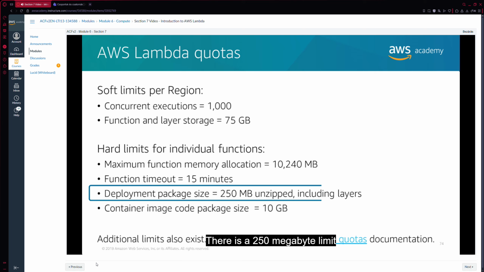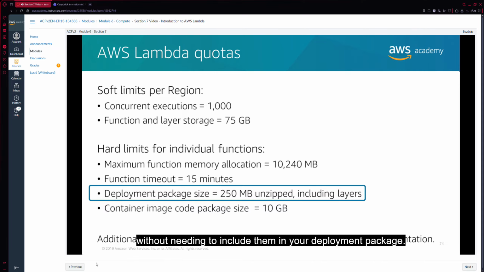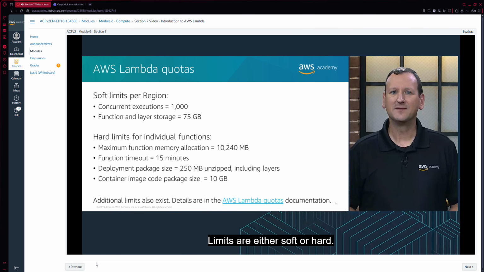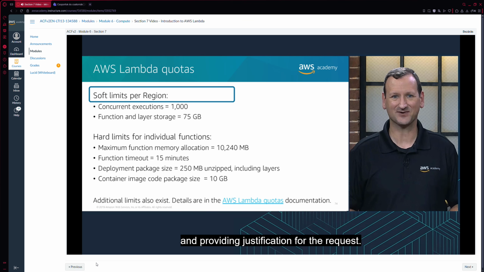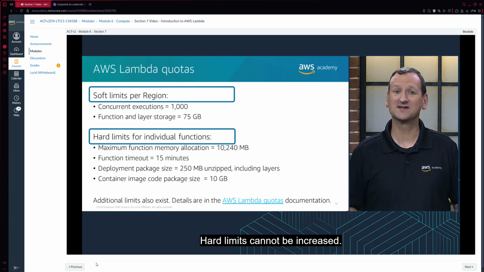There is a 250 megabyte limit on the deployment package size of a Lambda function. A layer is a zip archive that contains libraries or other dependencies. With layers, you can use libraries in your function without needing to include them in your deployment package. Limits are either soft or hard. Soft limits can potentially be relaxed by submitting a support ticket and providing justification for the request. Hard limits cannot be increased.